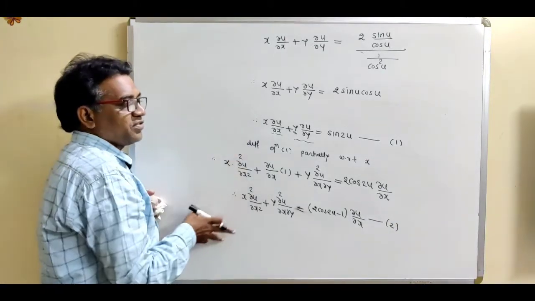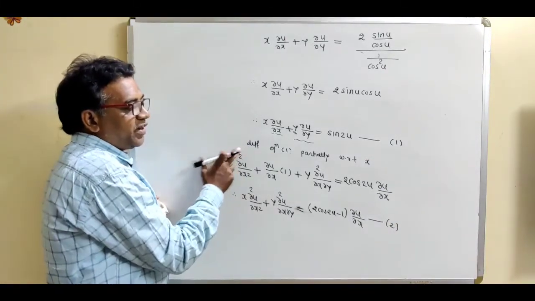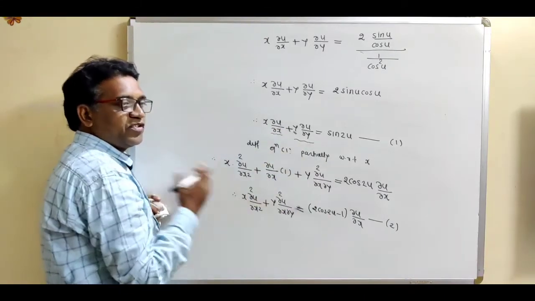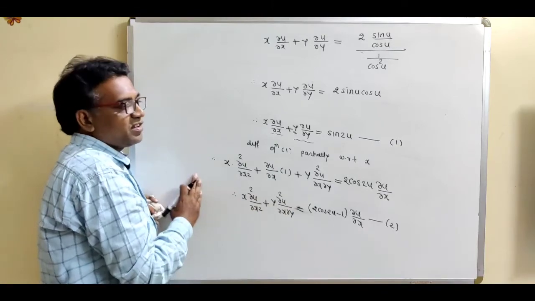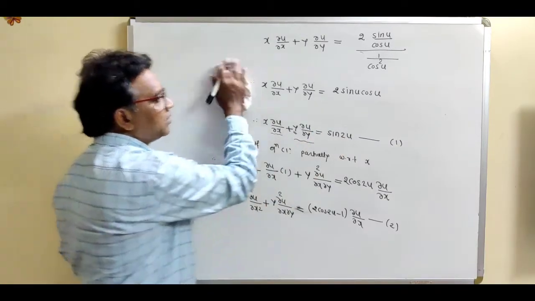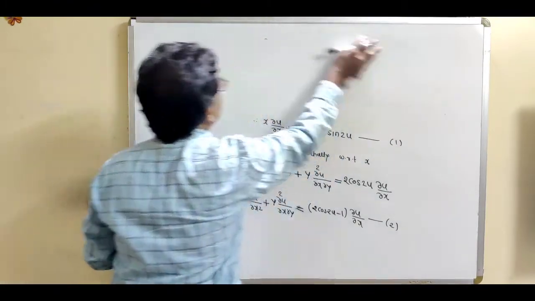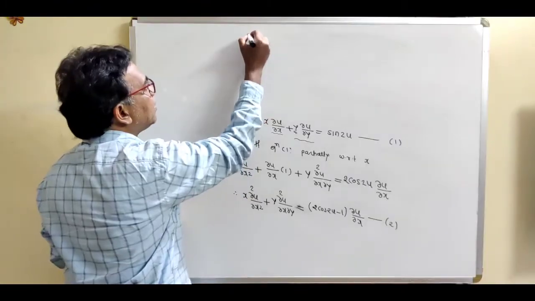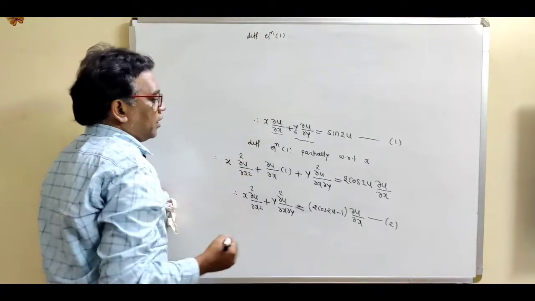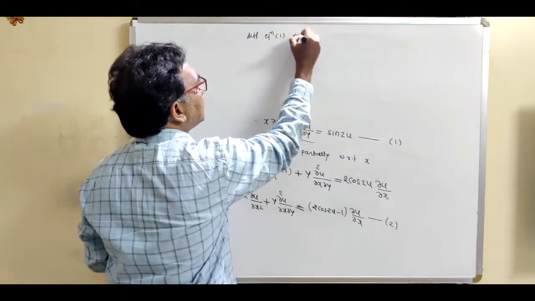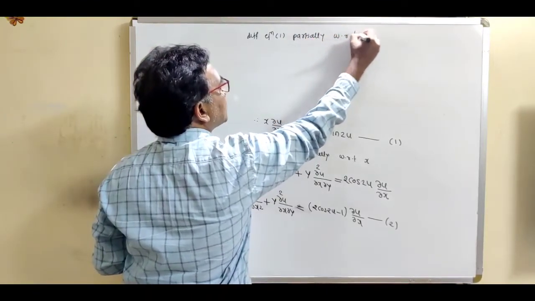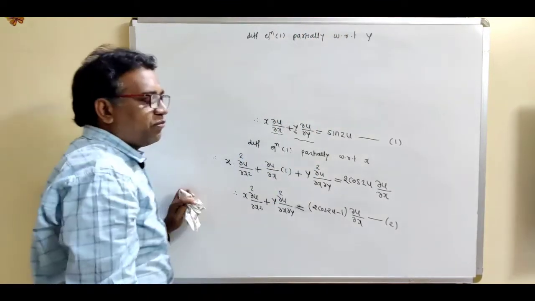So see, this is the first step, differentiating equation 1 partially with respect to x and get some equation. Now what is the second step? Differentiating equation 1 partially with respect to y. So write down the next step, differentiating equation 1 partially with respect to y.